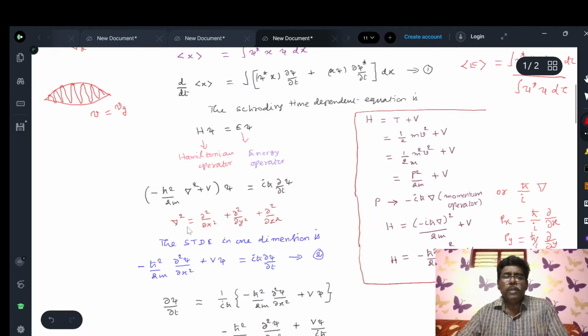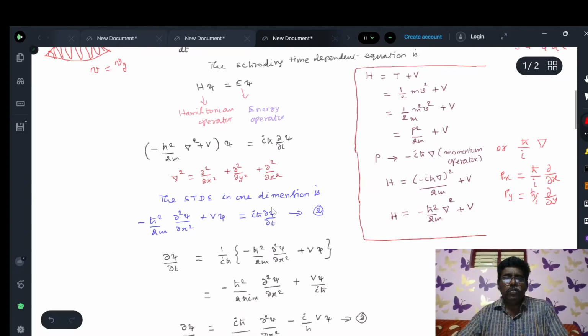Here del square is a three-dimensional operator. The value is dou square by dou x square plus dou square by dou y square plus dou square by dou z square. The Schrodinger time dependent equation in one-dimensional form: you have to take the x component alone, minus h cross square by 2m dou square by dou x square. One-dimensional means that the values of y and z are 0. So the Schrodinger time dependent equation in one-dimensional form is minus h cross square by 2m dou square by dou x square plus v into psi equal to i h cross dou psi by dou t.